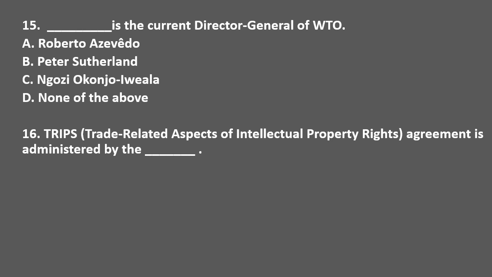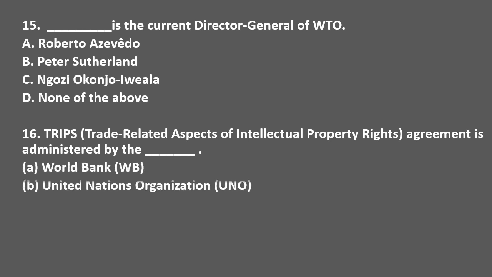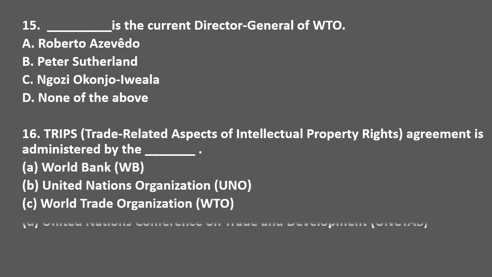TRIPS agreement is administered by the? Options are World Bank, UNO, WTO and UNCTAD. The correct answer is option C, WTO, World Trade Organization.